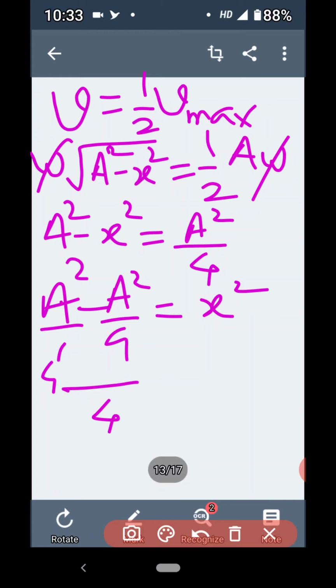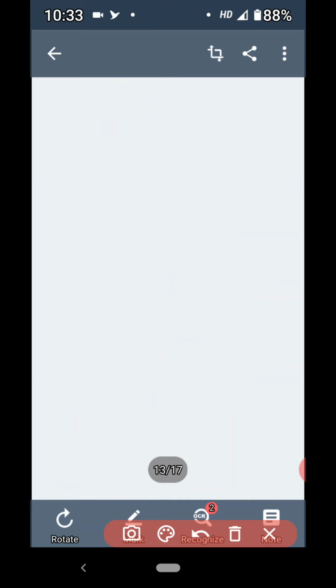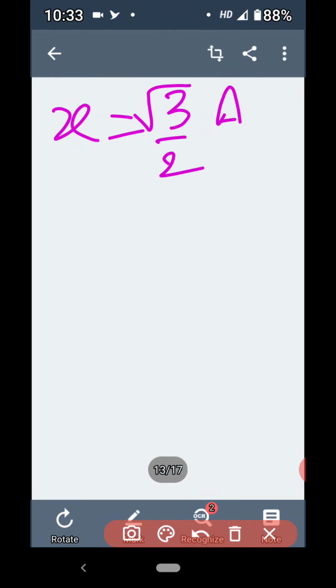Cross multiplication, 4a square minus a square is equals to x square. So therefore 3a square upon 4 is equals to x square, and finally we get the value of x as x is equals to root 3a upon 2.